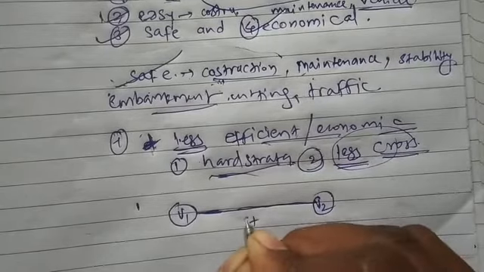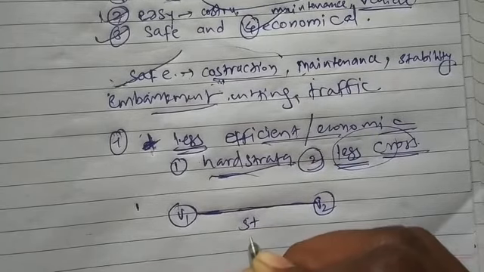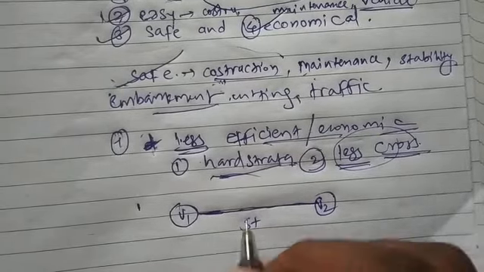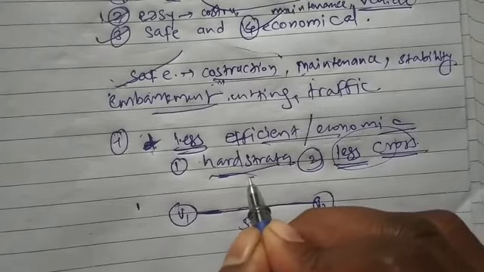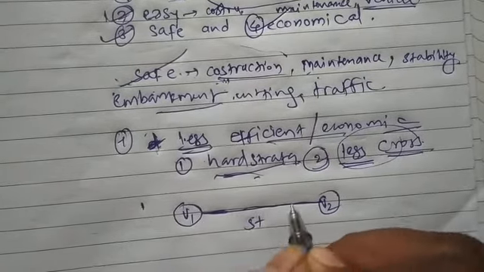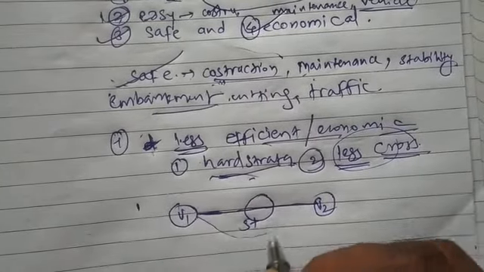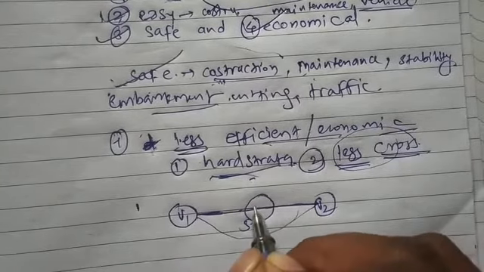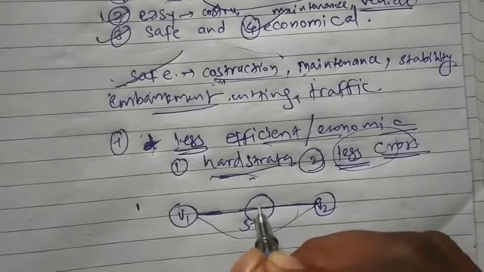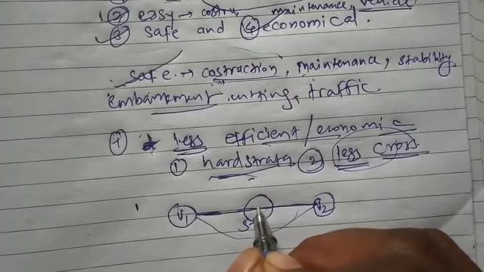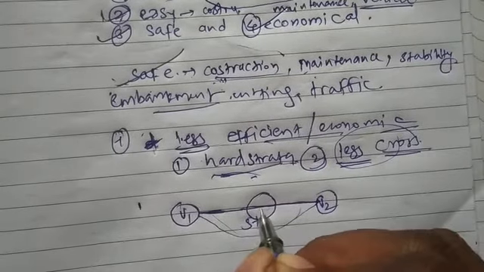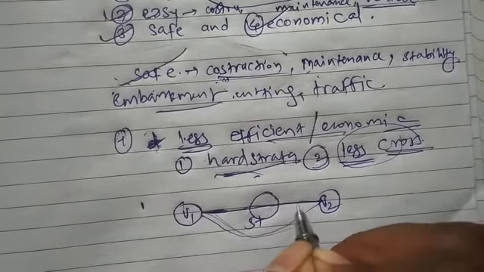So straight distance or straight line is the shortest line between any 2 points. But if suppose this alignment is having any obstruction here, so in that case we need to turn the alignment, because the cost of construction on this hill or obstruction will be more as compared to this alignment. So that's why we prefer to go from the other way.